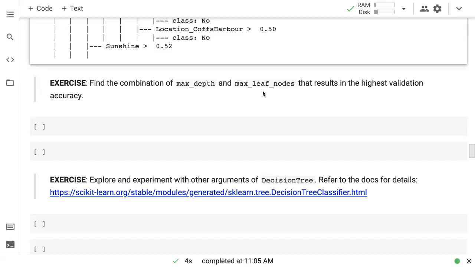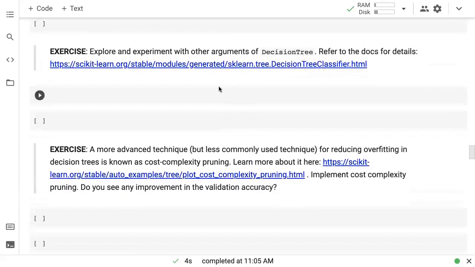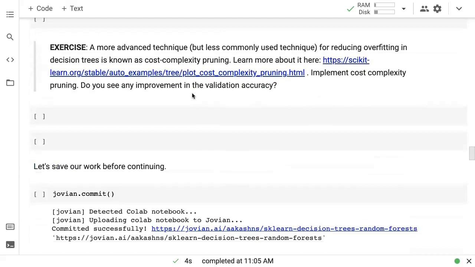Okay. Now there are several other arguments within decision tree that you should explore and refer to the docs for. And another more advanced technique for reducing overfitting in decision trees is called cost complexity pruning. So you should check that out as well and try to implement cost complexity pruning for this problem.